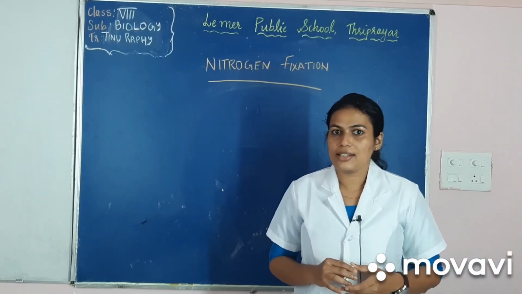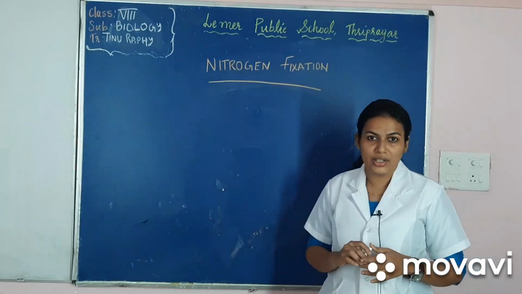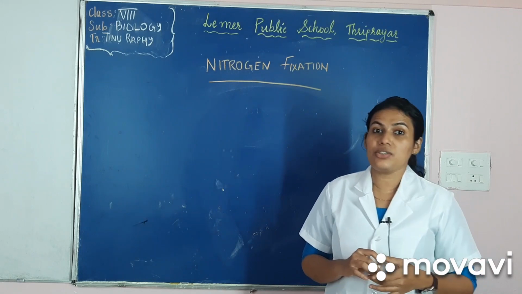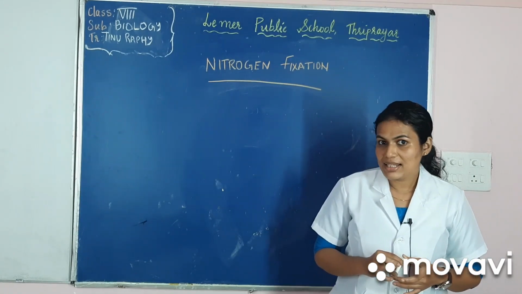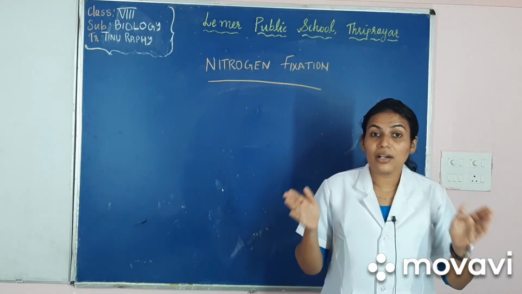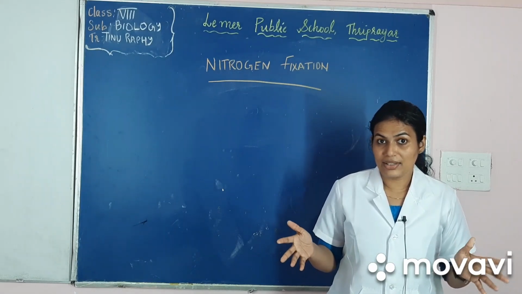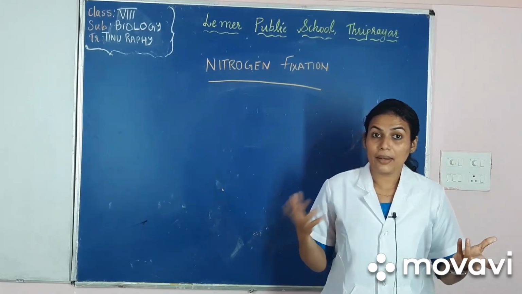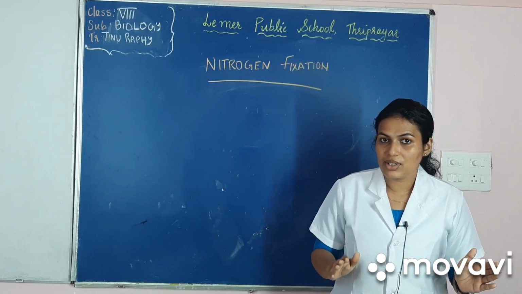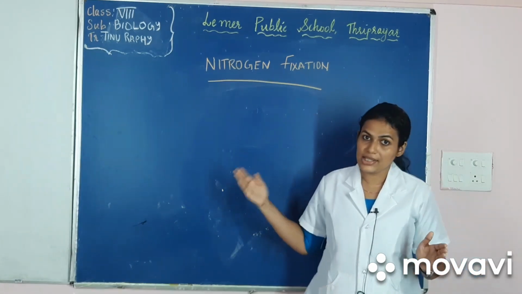So let's discuss the first step of the nitrogen cycle, that is nitrogen fixation. Though our atmosphere has 78% nitrogen gas, plants and animals cannot take this nitrogen directly. So it has to be converted into useful forms of nitrogen like nitrates, ammonia, etc., so that the plants can absorb it directly. The conversion of atmospheric free nitrogen into nitrogenous compounds is called nitrogen fixation.